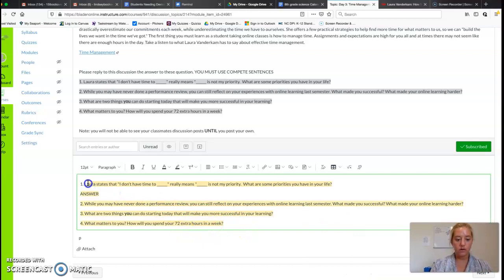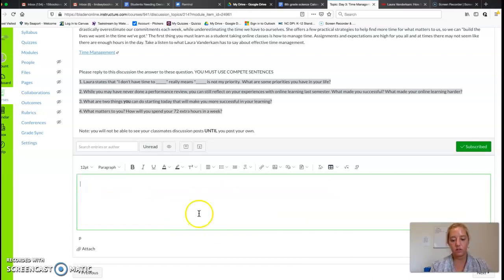For this one, you are not required to comment on any of your classmates' posts. This is simply a reflection of yourself. But I will tell you that you will not be able to see your classmates' discussion posts until you post your own. It's a special feature in Canvas that helps to make sure that you are doing your own work and not copying what others have to say.